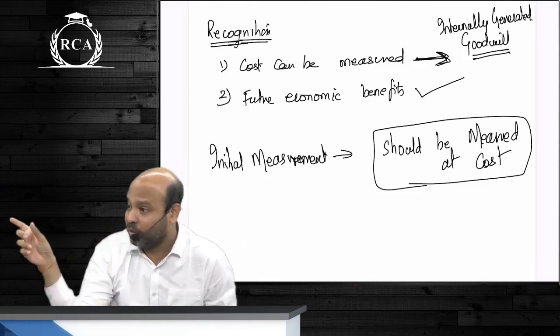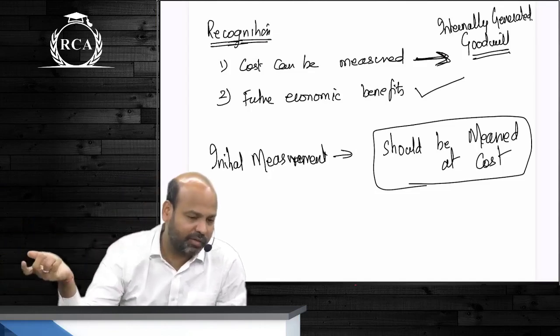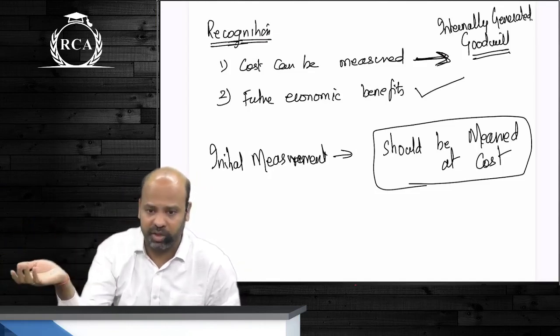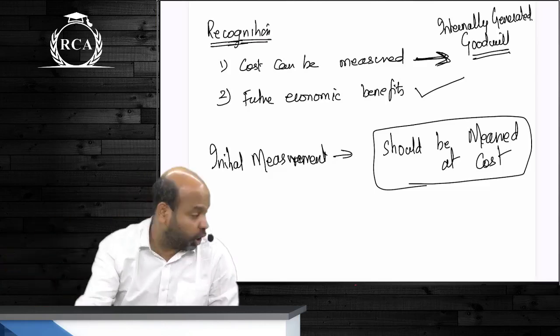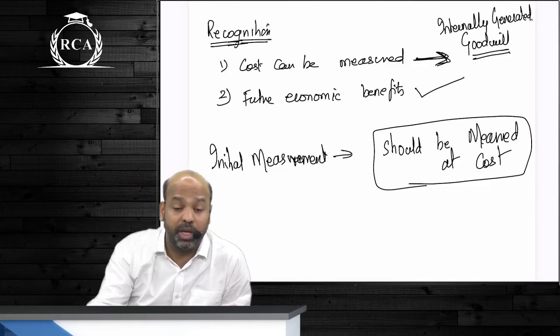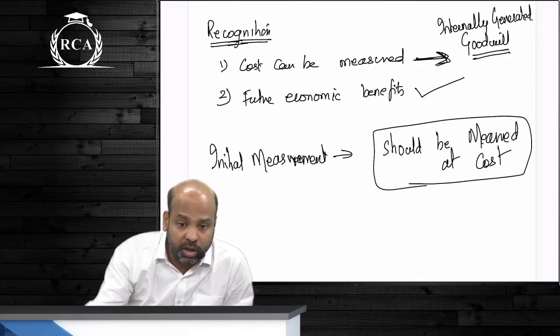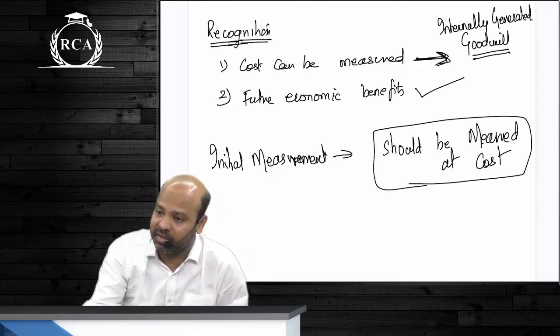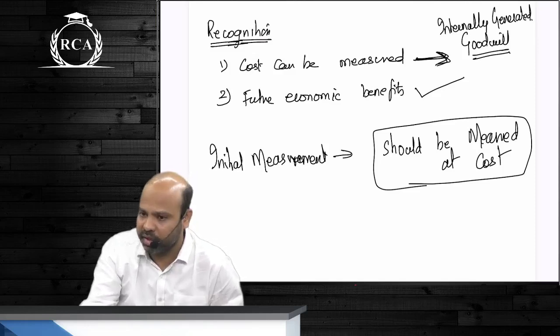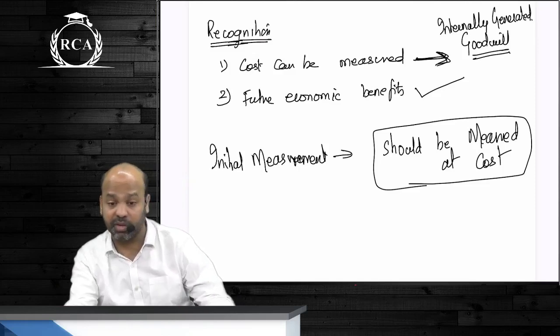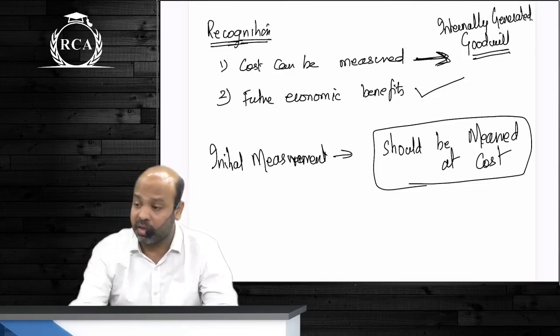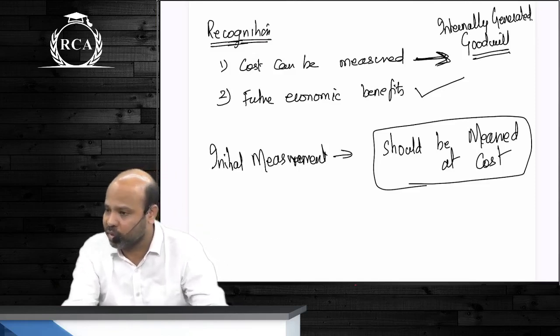But why do they have that brand name as such, beta? Is it only because of their operations over multiple years? Yes or no? Because you're not able to measure cost, you will not be able to recognize that as an asset in the books of accounts. Are we clear about this? You will not be allowed to recognize this in your books of accounts as an asset. This is why recognition criteria is equally important.